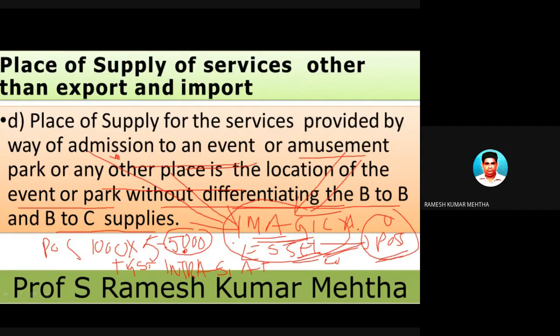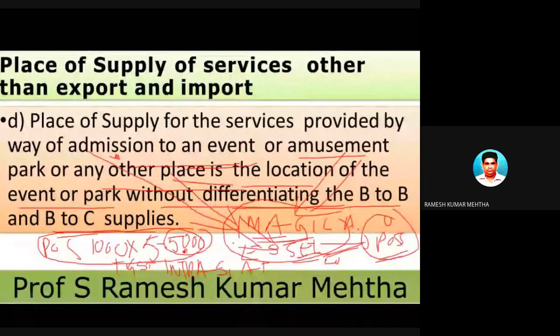B2B means business to business. For example, 100 employees on behalf of Infosys. Infosys is sponsoring, and these people are going to Imagica. Or B2C, business to customer. So in this case, 5 family members are going. So it doesn't make any difference. They are telling that the place of supply will be the place where this particular event is taking place. That is the location of the event or the park. Next one.